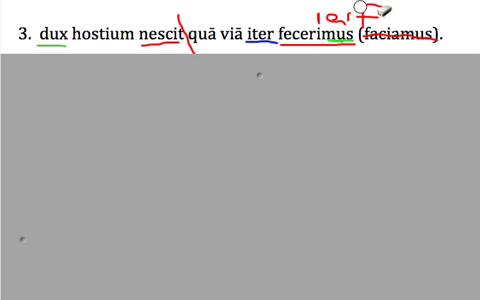If, on the other hand, we had used this present subjunctive, faciamus, the leader of the enemy does not know by what road we are making the journey, or by what road we will make the journey. All right, at the same time or time after.